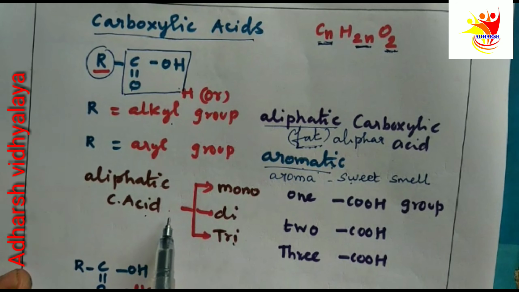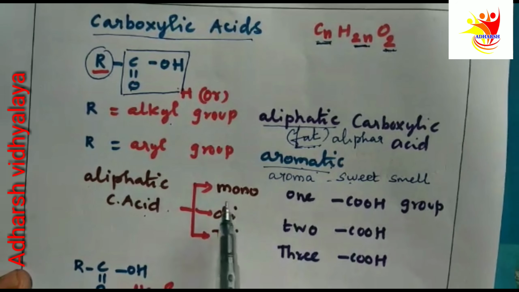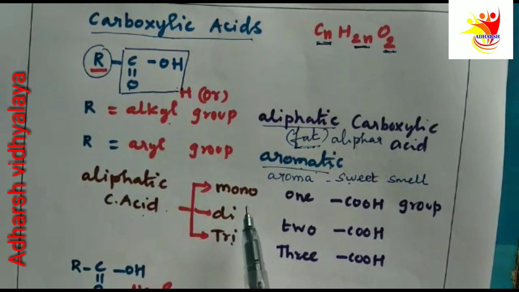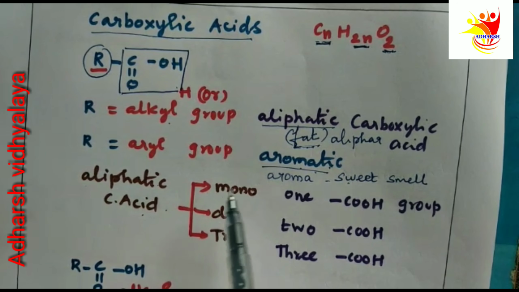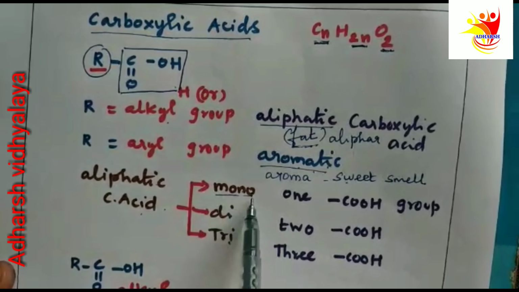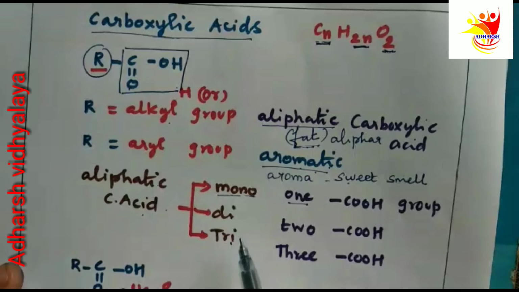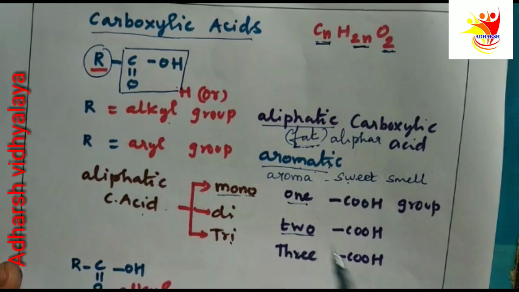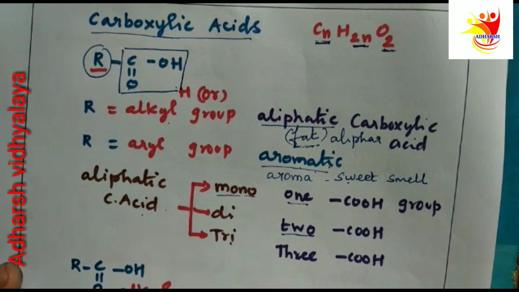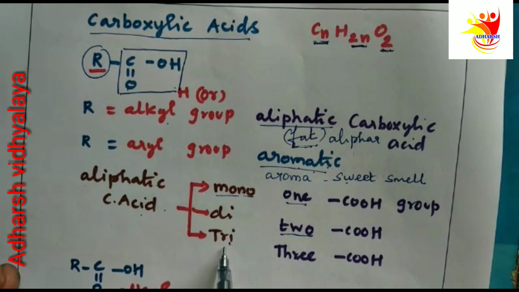A carboxylic acid compound containing only one COOH group is called monocarboxylic acid. If it contains two COOH groups, it is called dicarboxylic acid. If it contains three COOH groups, it is called tricarboxylic acid.